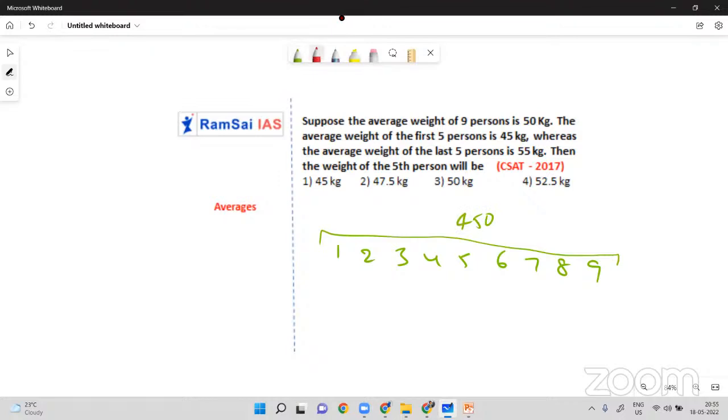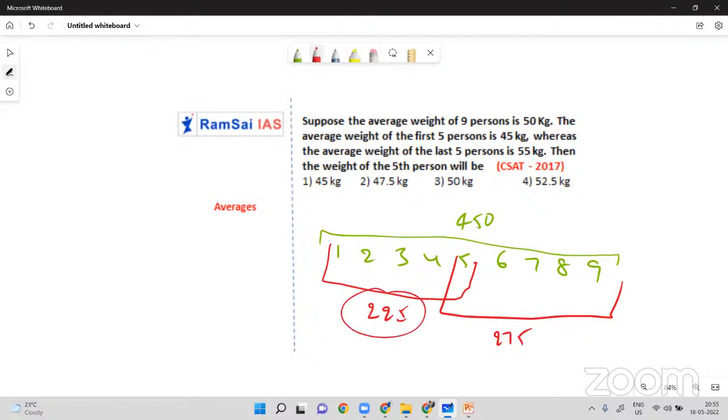But what they said, the first 5 people's average is 45. So the sum of the first 5 people is 45 fives, which is 225. Similarly, the last 5 people's average is 55, so 55 fives is 275. Now this group and this group sum is 275 plus 225, 500. But the overall weight is 450 only.